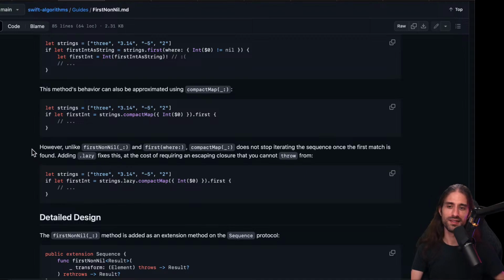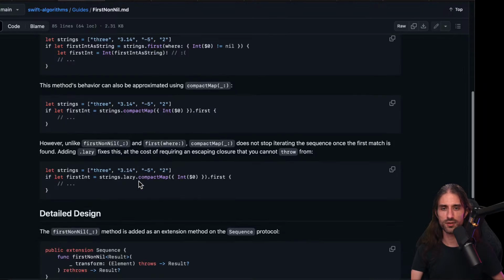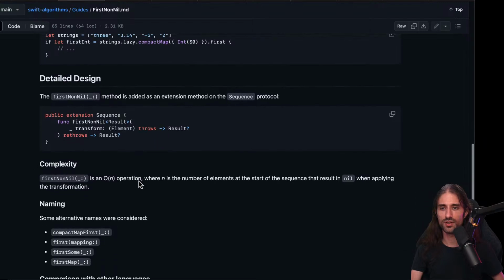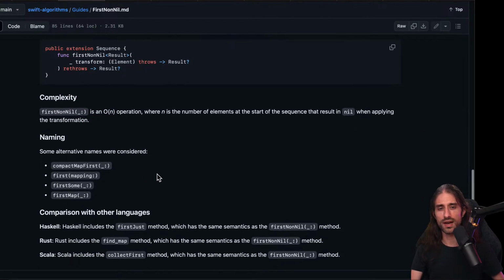But they say also that, however, unlike first non-nil and first where, compact map does not start iterating the sequence. So it's going to compute everything, even though you're only interested in the first result. So this could potentially be wasteful unless you use lazy, but then you need to deal with escaping closures and everything like that. These two, first non-nil and compacted, are very interesting to know, I feel, because they don't do something crazy that's impossible to implement otherwise.